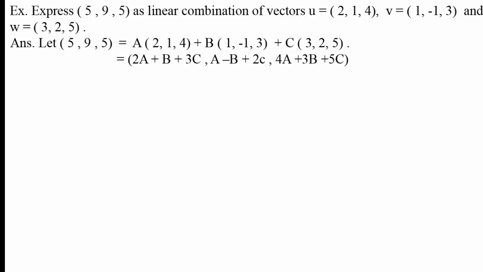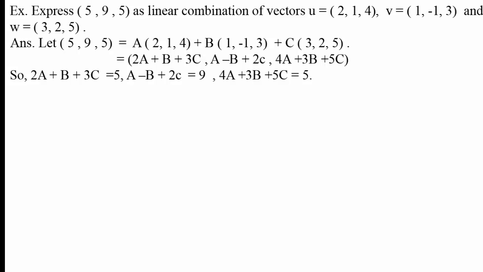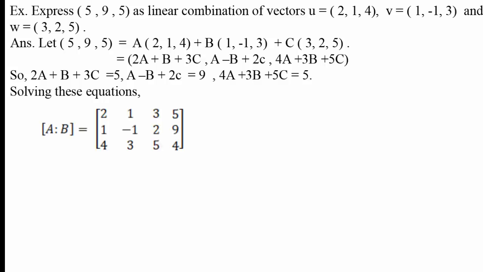We have added three vectors, and as two vectors are equal, their corresponding components are equal. From this we get three equations: 2a plus b plus 3c equal to 5, a minus b plus 2c equal to 9, 4a plus 3b plus 5c equal to 5. We shall solve these three equations.